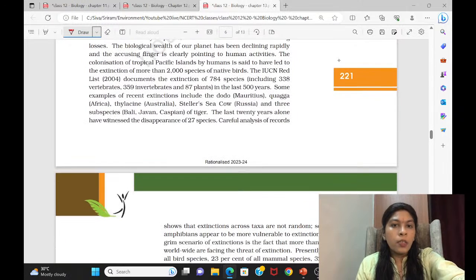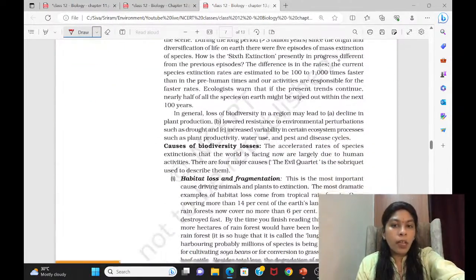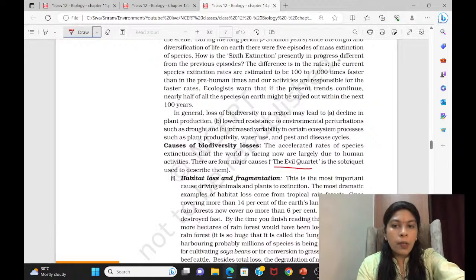Why is it happening? Here they have given certain information, like how many organisms have been lost from the environment, and the reasons, the causes of biodiversity loss. They're calling this the evil quartet. So the first reason is habitat loss and fragmentation, which is the main reason.